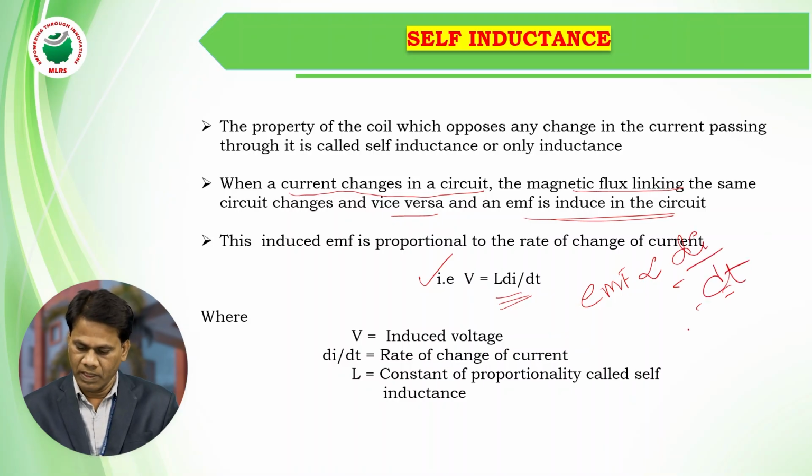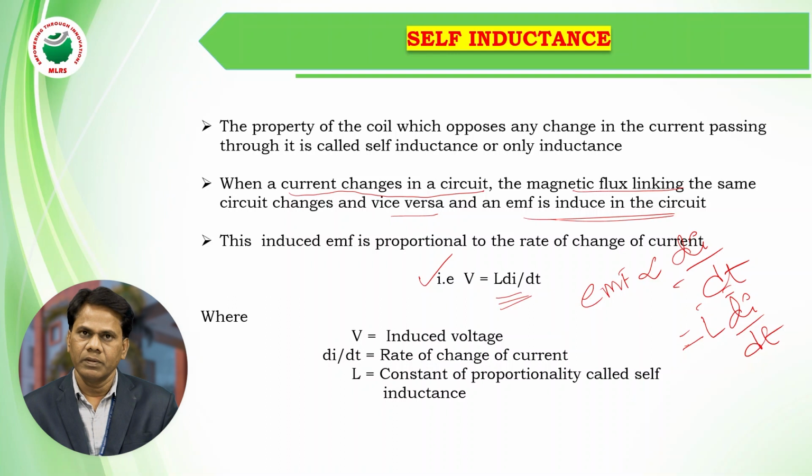By removing the proportionality, we get di by dt. So this is the voltage or induced EMF.